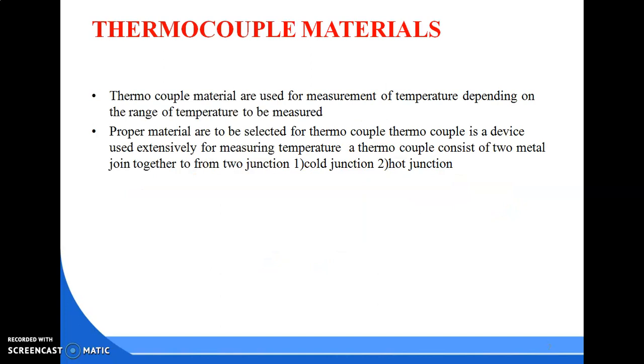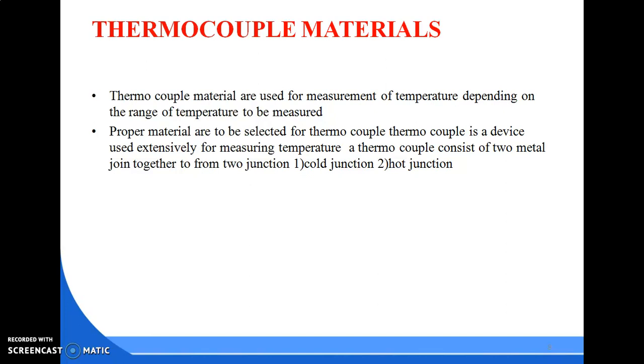Now thermocouple materials. Thermocouple materials are used for measurement of temperature, depending on the range of temperature to be measured. Generally we use a thermocouple for temperature measurement.